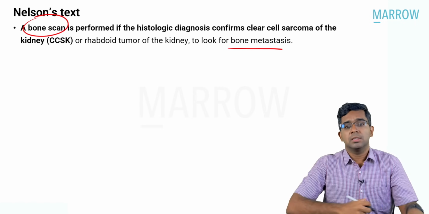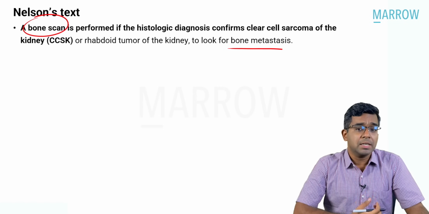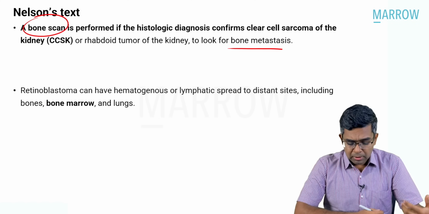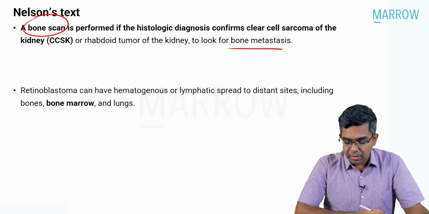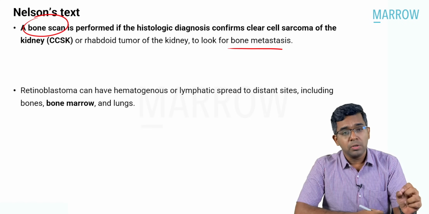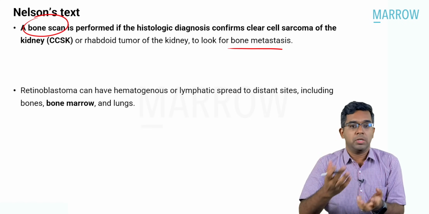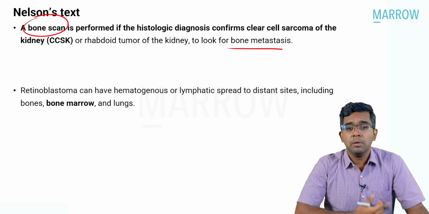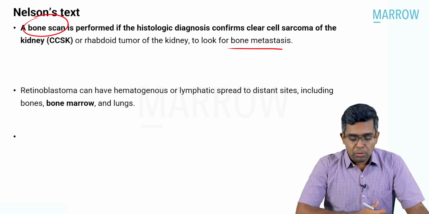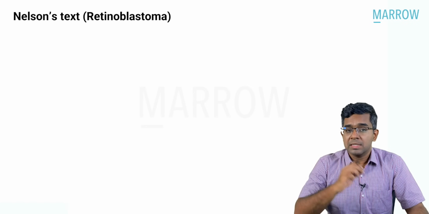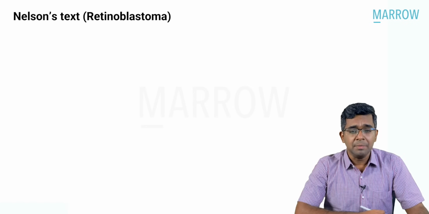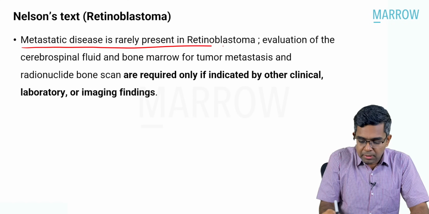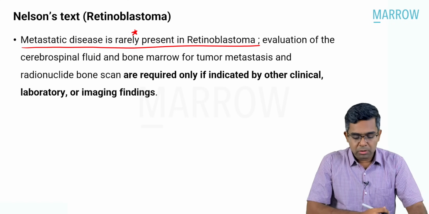Look at the next one. That is something related to metastatic retinoblastoma. Let us see what Nelson has to say. Retinoblastoma can have hematogenous or lymphatic spread to distant sites, including bone marrow and lungs. So here also they are saying bone marrow spread is possible and bone involvement is possible. Then what will be the answer? Let's look a little further at what the Nelson textbook says regarding retinoblastoma. It says that metastatic disease is rarely present in retinoblastoma. Can you see this word? It is rarely present in retinoblastoma.